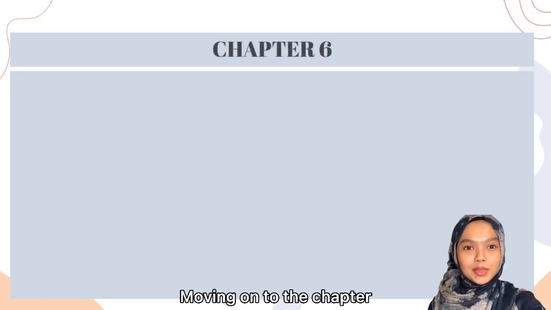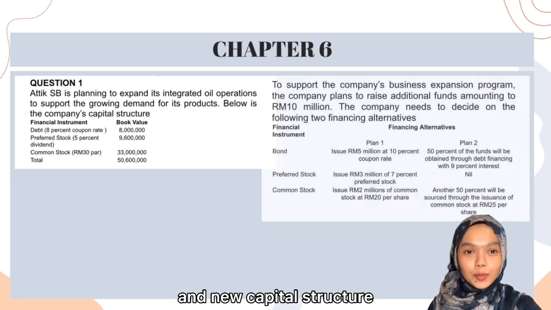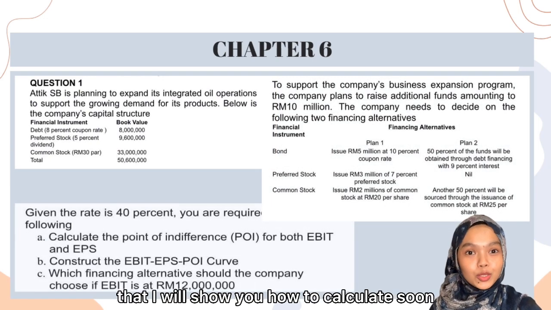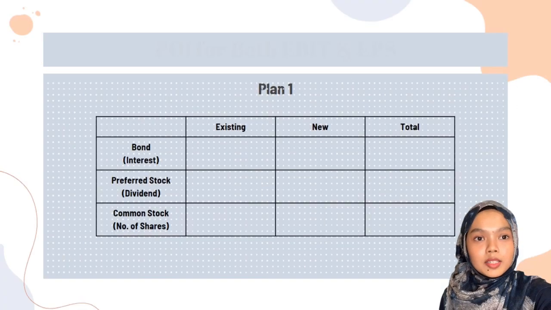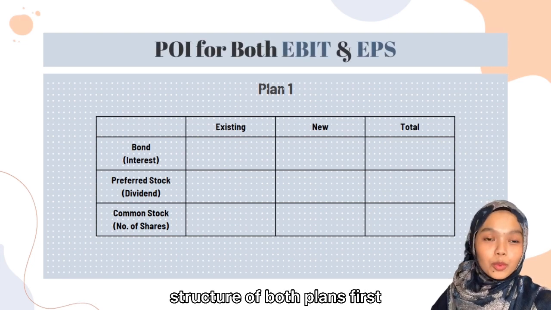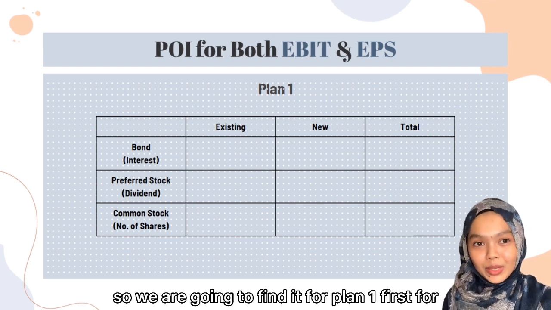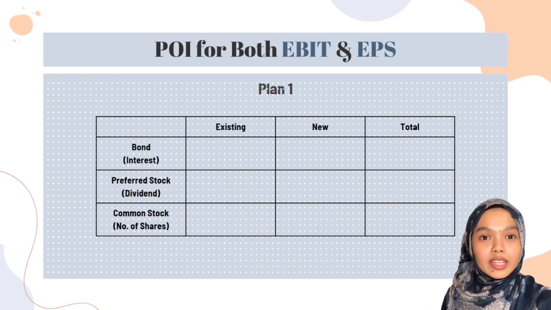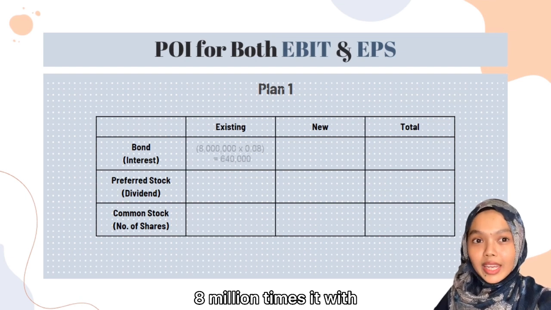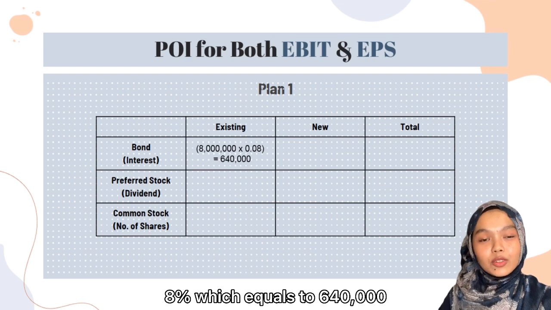Moving on to the chapter, which is chapter 6, question 1, it shows the existing and new capital structure that I will show you how to calculate soon. But to find POI, we must know the total of the capital structure of both plan first. So we are going to find it for plan 1 first. For an existing bond that is given a book value 8 million times it with 8%, which equals to 640,000.